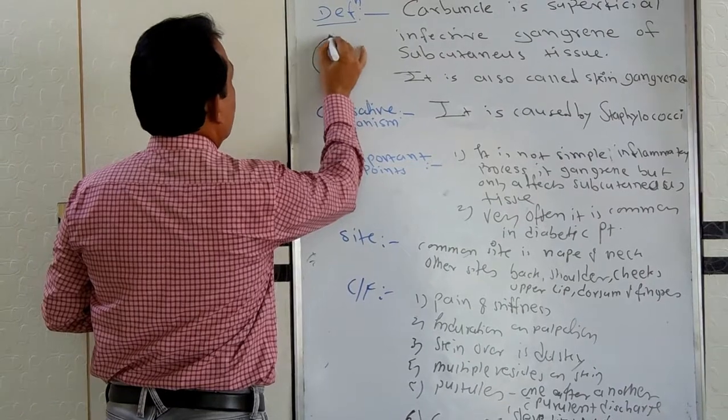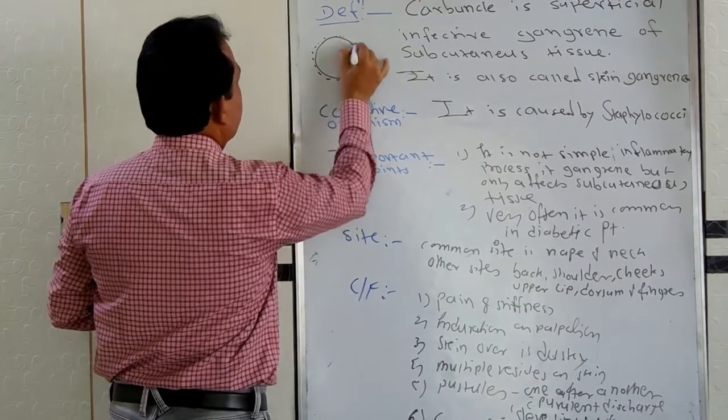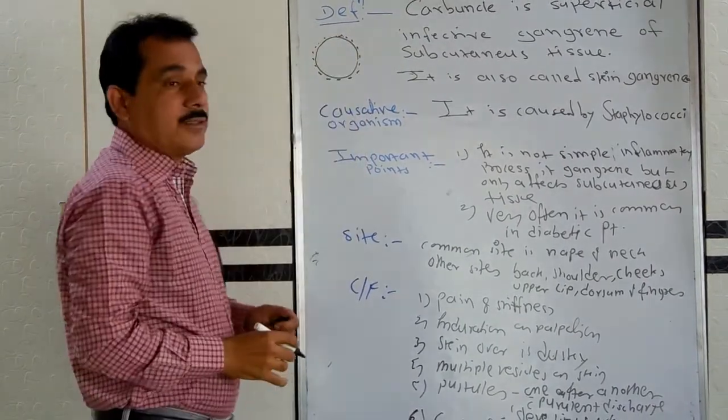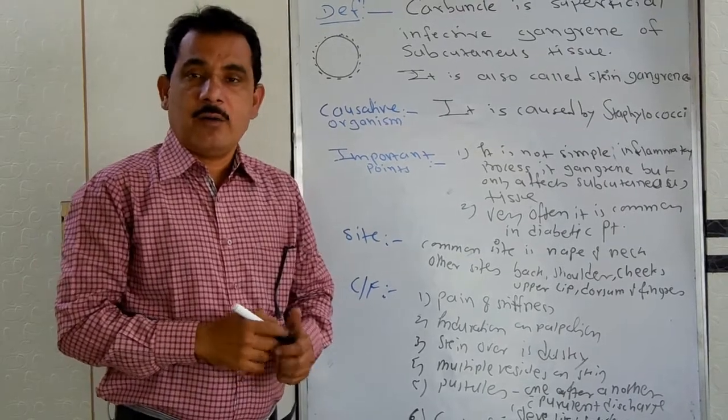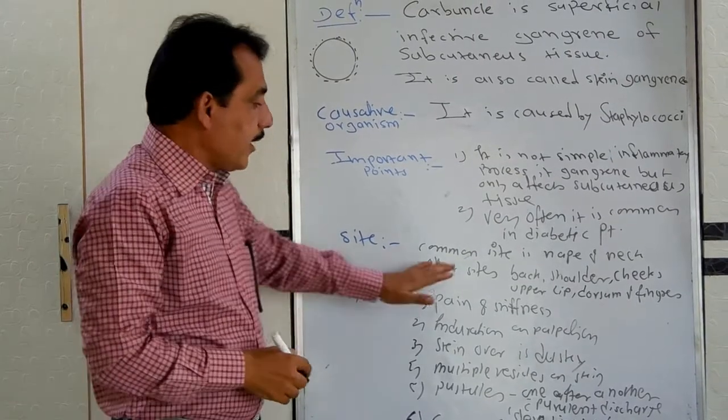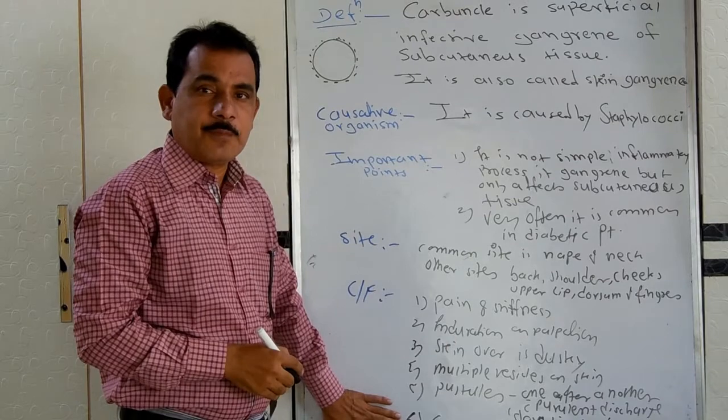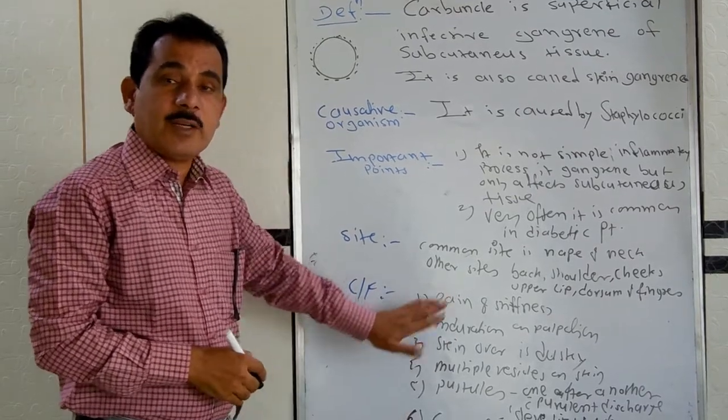And around the ulcer there are small openings. And this ulcer is of a cratery form. So these are the clinical features of the carbuncle, which develop one after another.